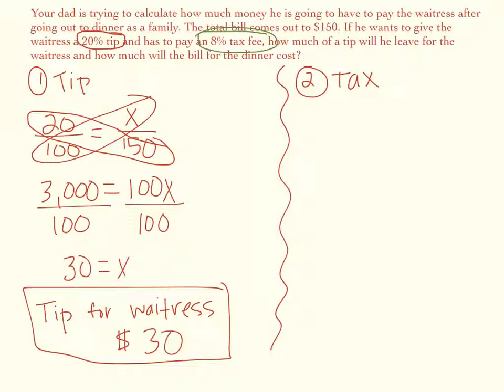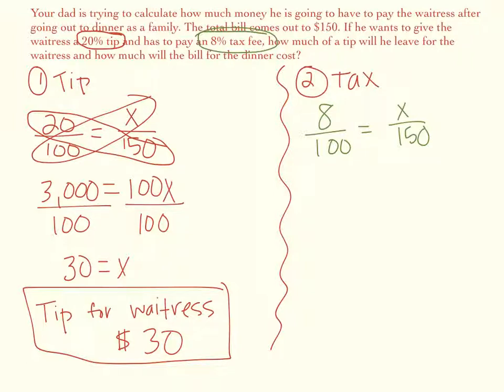So just like we did with the tip problem, the first thing we need to do is change that 8% into a fraction. So 8 divided by 100, we set it up again just like a proportion. We put the x on top and 150 on the bottom, and then we have to cross multiply.